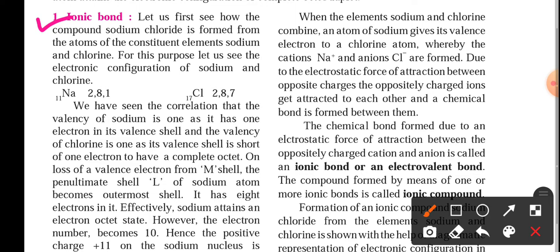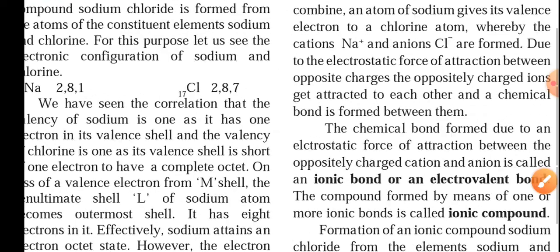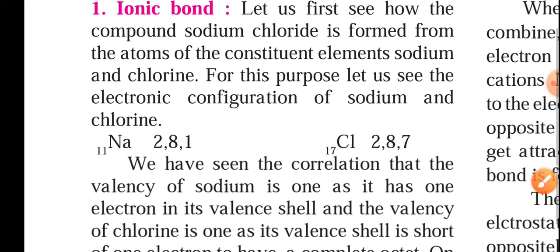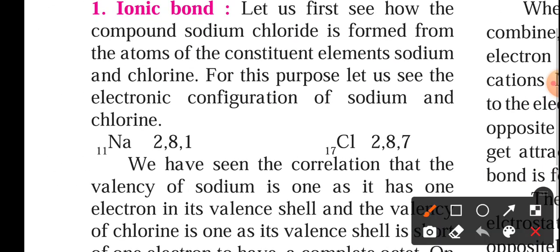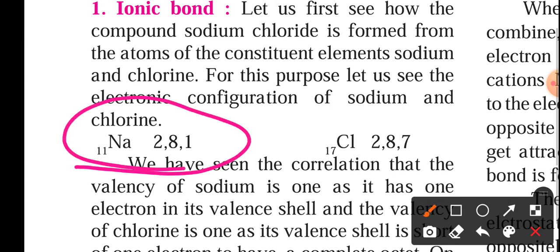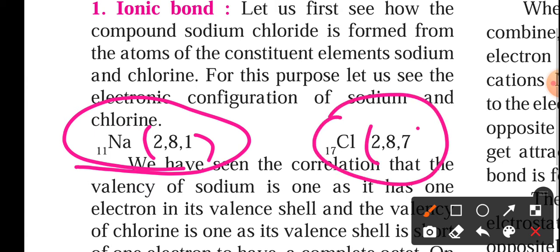For that, I just want to take an example of sodium and chlorine, which is considered in the chapter also. I'll zoom it so it will be easier to understand. For sodium, the electronic configuration is 2,8,1, and for chlorine, the electronic configuration is 2,8,7.